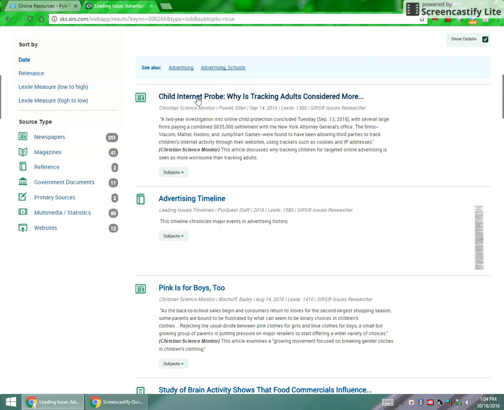You'll see here is the title. It'll tell you where the source came from. It'll give you a Lexile measure, that's your reading level, in case that is of importance to you. Other things you can do is you can sort by the source type. So if you're only interested in newspapers or you need to find a government document, this is where you can go ahead and do that.